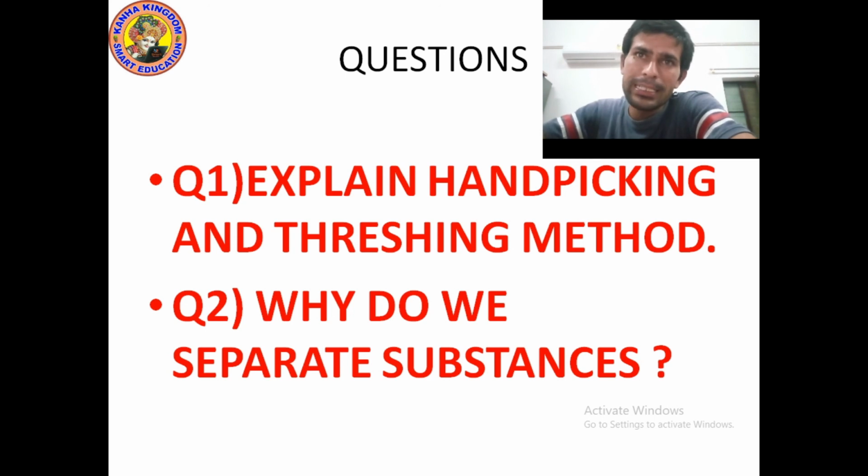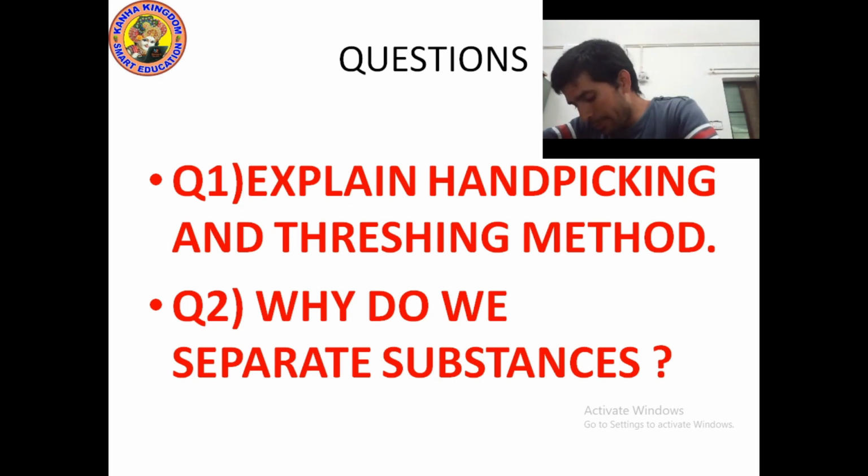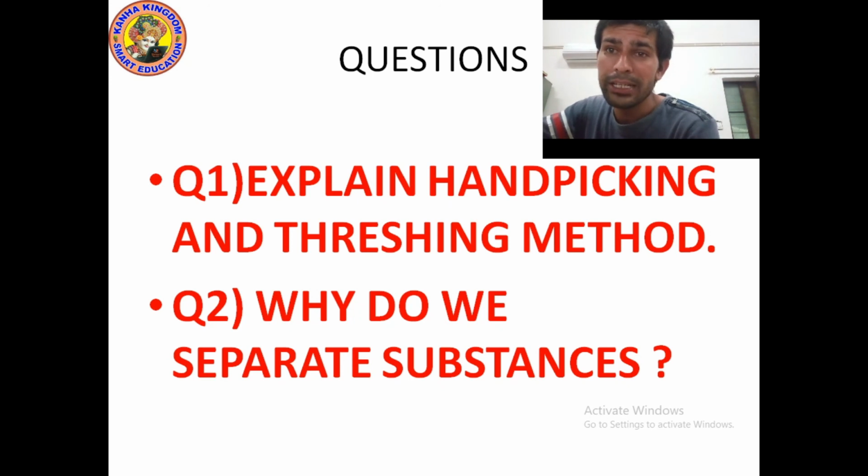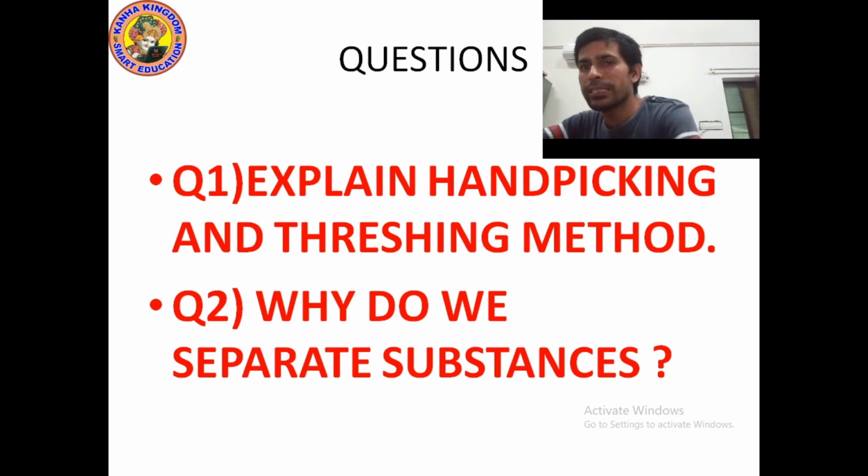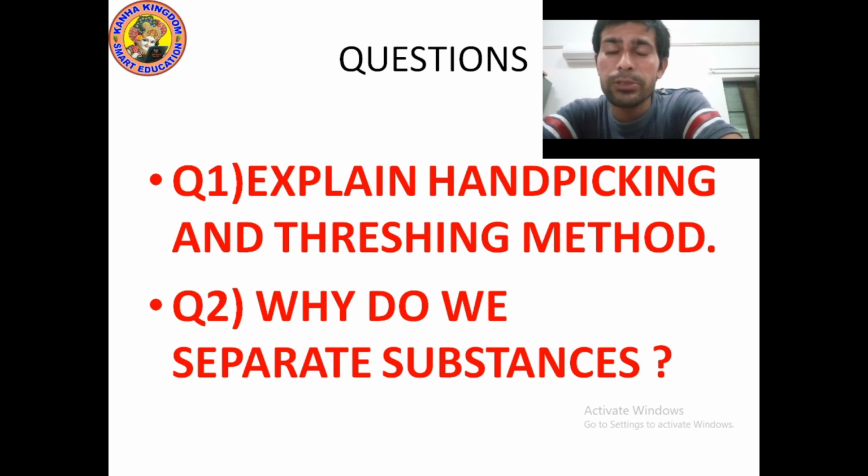Next method is threshing. I have already explained about it, but let me explain you once again. What is the definition of threshing? The process of separating seeds from harvested stock is known as threshing. Threshing is used for separating seeds from harvested stock. And there are different kinds of threshing: manual threshing, threshing by animals, threshing machine.